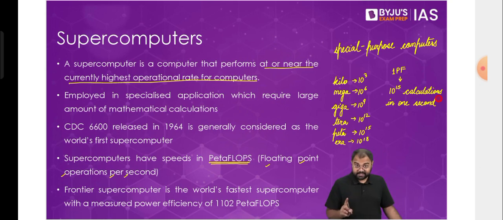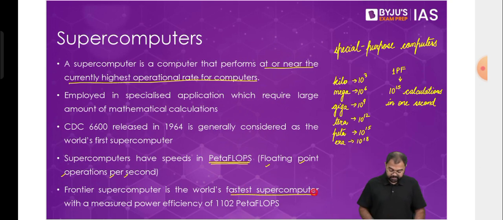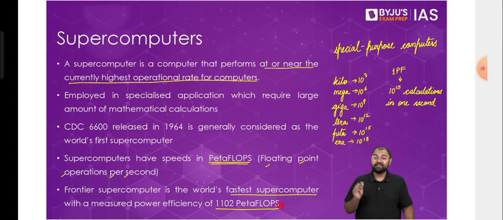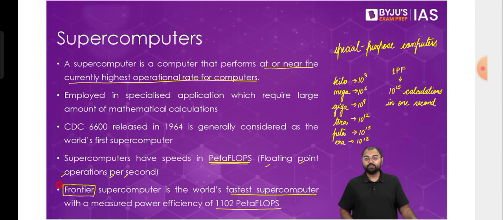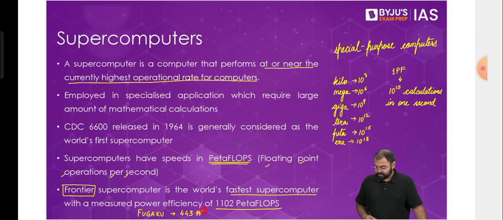Right now the fastest supercomputer that we have has a speed of 1102 petaflops, meaning that it can do 1102 into 10 to the power of 15 calculations in 1 second. The name of the supercomputer is Frontier. So Frontier has become the fastest supercomputer in the world. For the last 2 years, it has held position 1. Before this, there was Fugaku, which is now the second fastest with an operational speed of 443 petaflops.